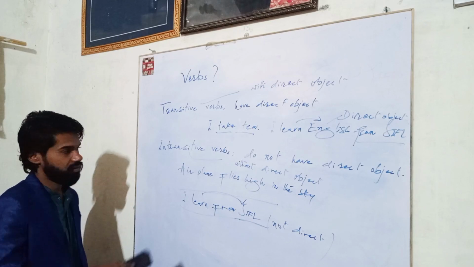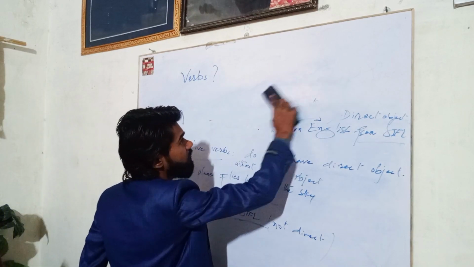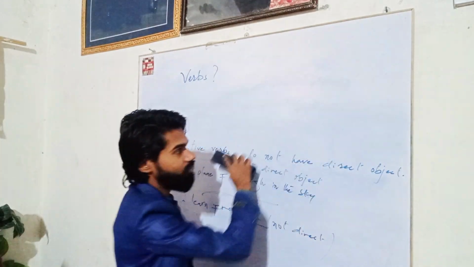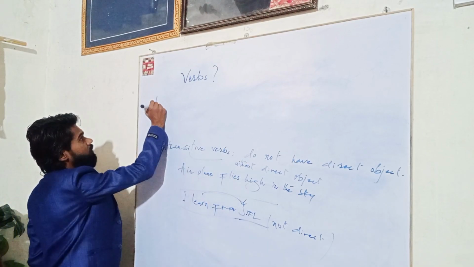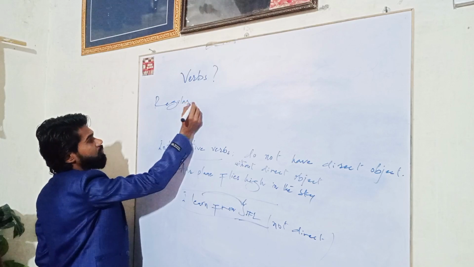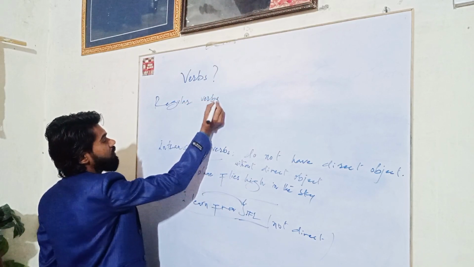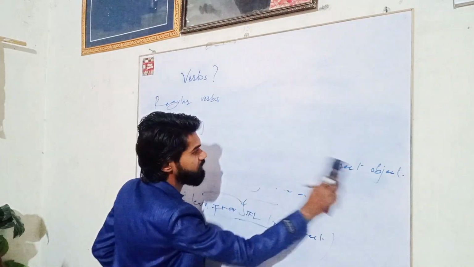Should I wipe it out? Regular and irregular verbs.